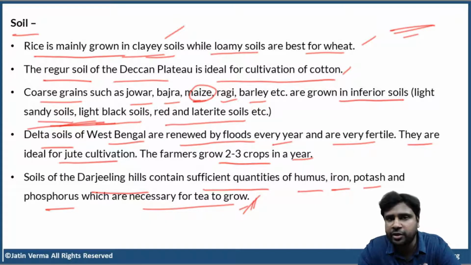Please don't depend on anybody else. You make your own diagrams. Ultimately, what is the objective here? To crack the exam. Just keep that in mind. Whatever I'm telling you will really help you a lot, so take my advice very seriously. Make some mind maps, diagrams, tree charts, flow diagrams, and revise them twice or thrice, and that's it. Nobody can stop you in the exam.